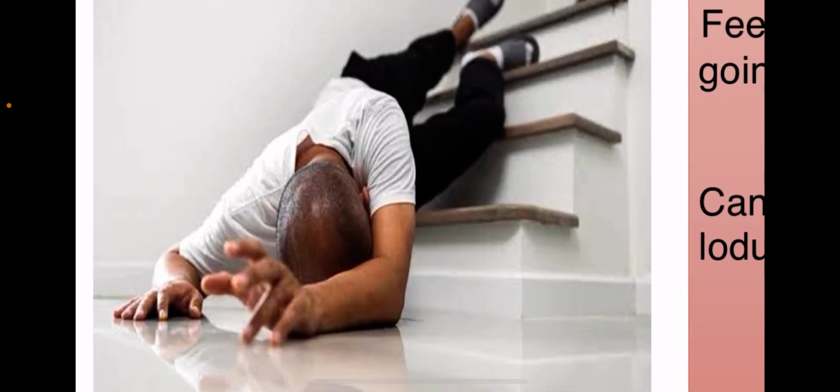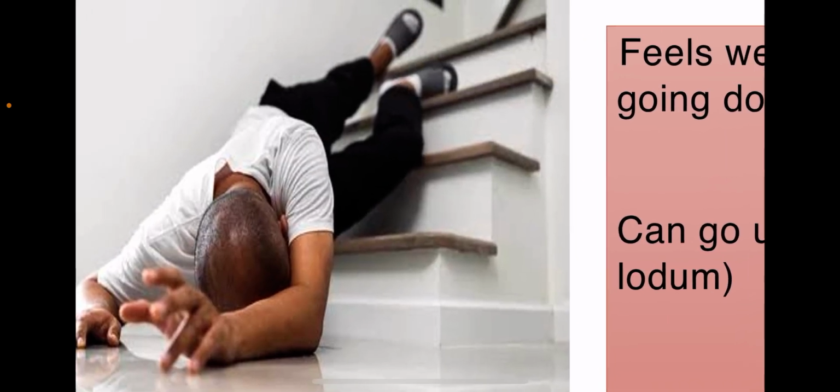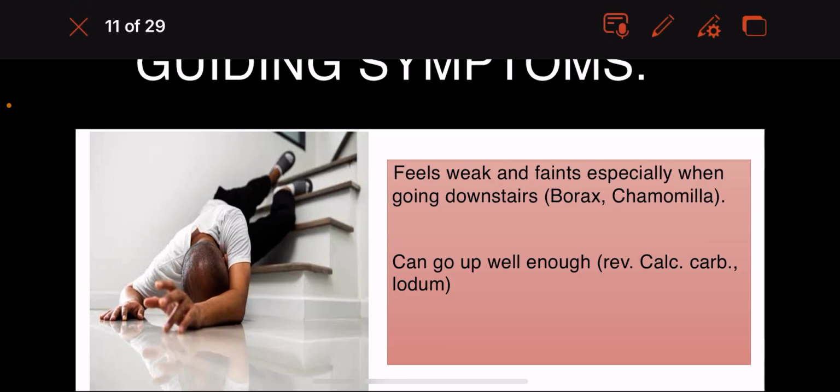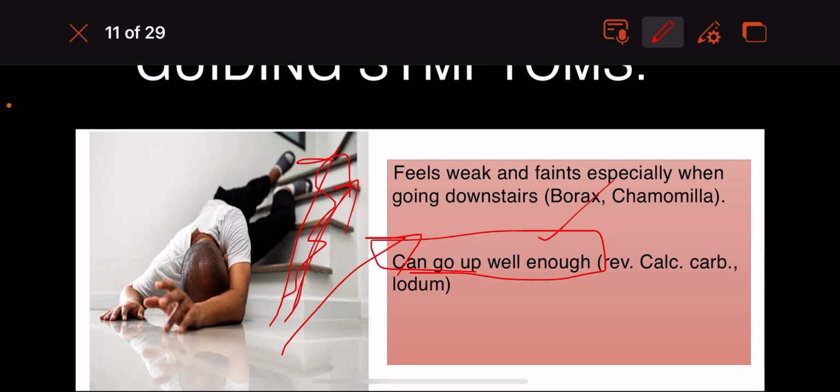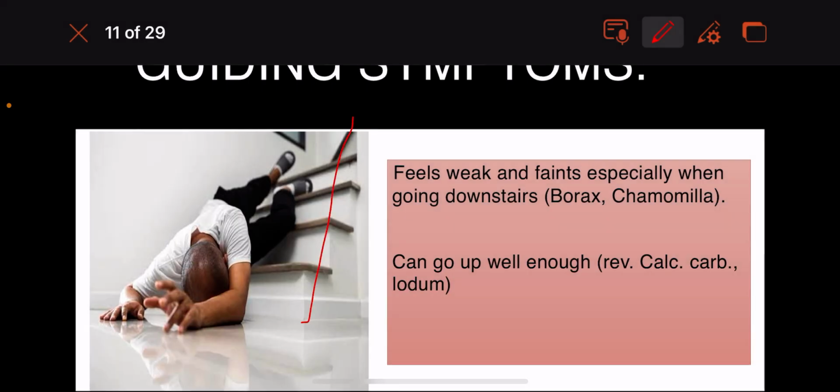We see the patient is so weak that he is falling down the stairs when he's coming down. You can see the picture here. Usually the climbing will be difficult, but Stannum can go up well. He can go up easily, he can climb the stairs. But when he's descending, coming down the stairs, he feels weak and he faints.